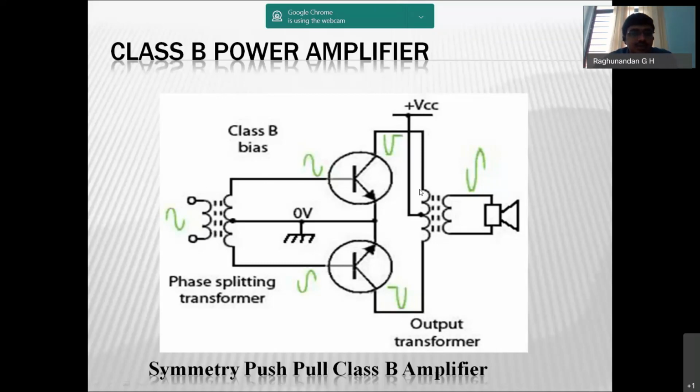It is called push-pull because the signal at the two ends is pushed and pulled to either end. When you push and pull to the maximum extent, to the positive extreme and negative extreme, the amplitude increases, so you get a higher amplitude signal. The efficiency will be 81% for the class B power amplifier.